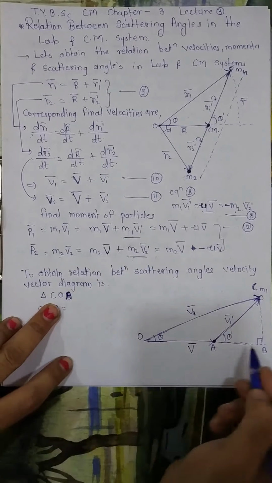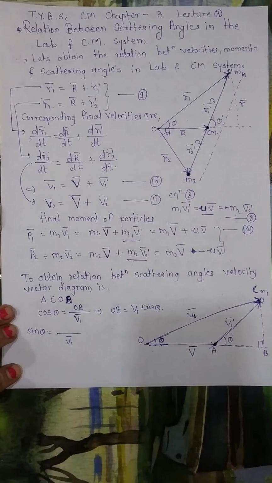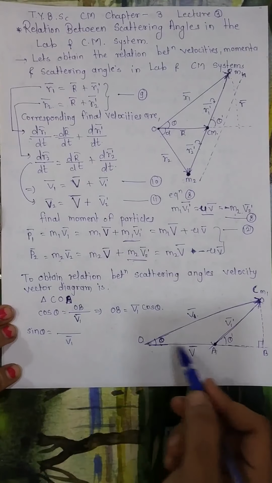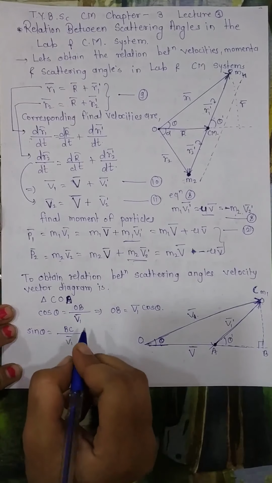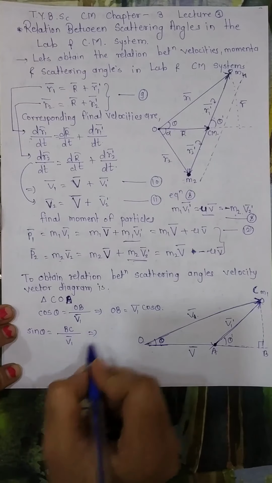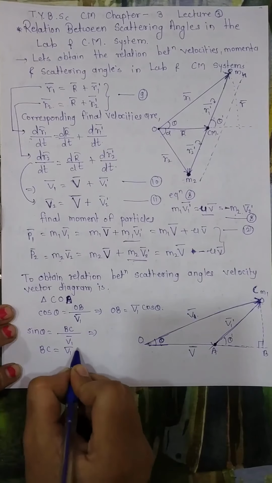Now, what will be sin theta? Sin theta is opposite side upon hypotenuse. Here the hypotenuse is the same, so in the denominator we will have V1 bar, and the opposite side of this theta is BC, or CB. So I will write BC is equal to V1 bar sin theta.